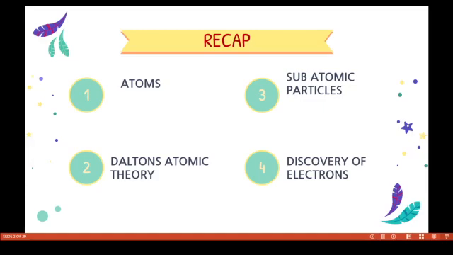Molecules of compounds means like H2O, NaCl, CO2. These are molecules of compounds because they have different elements. Hydrogen is one element, oxygen is one element, that is H2O. NaCl is sodium plus chlorine, sodium chloride. Then CO2. So these are different types of elements, and we call them molecules of compounds, as they are formed of atoms of different types of elements.